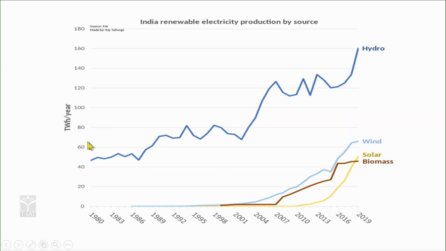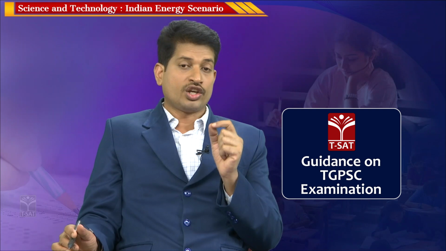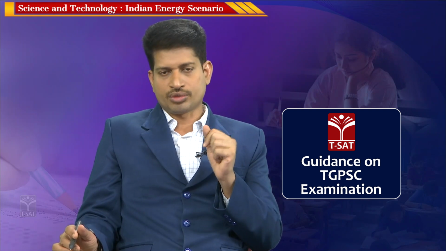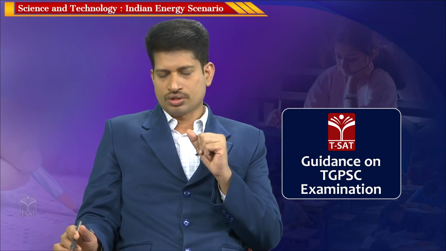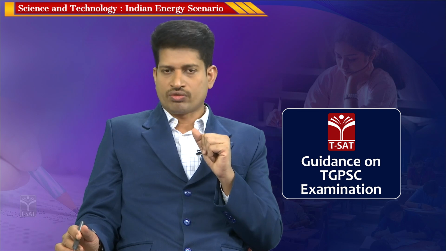See this here, a terawatt hour. So, the kind of Indian renewable electricity in terms of when the same scenario is being projected in terms of a graph, how the renewable sources production is increasing in terms of hydro, wind, solar and biomass. So, in overall what the trend where you are able to observe here is there is a gradual increasing in renewable source of power generation, but still we need to reduce the dependence on fossil fuel.